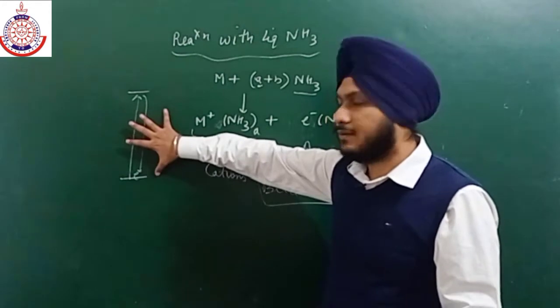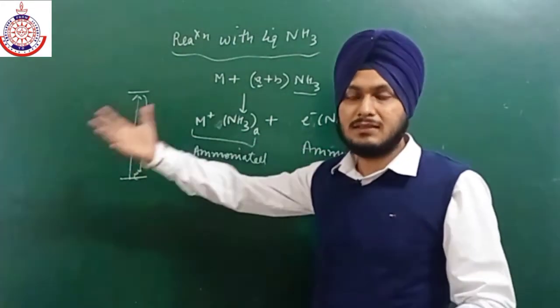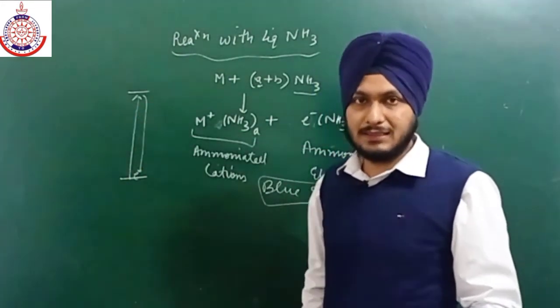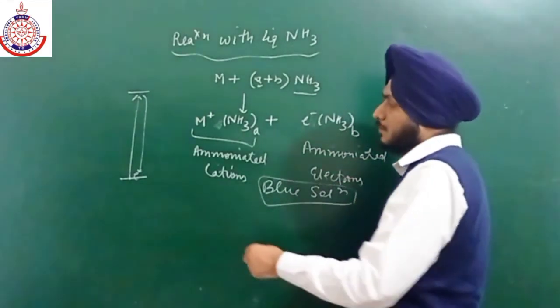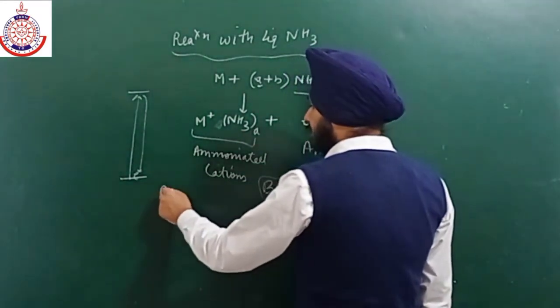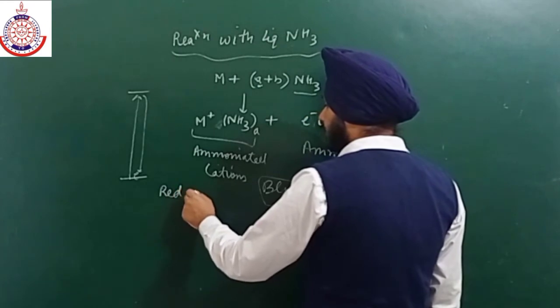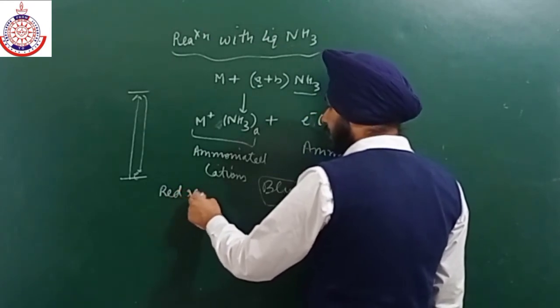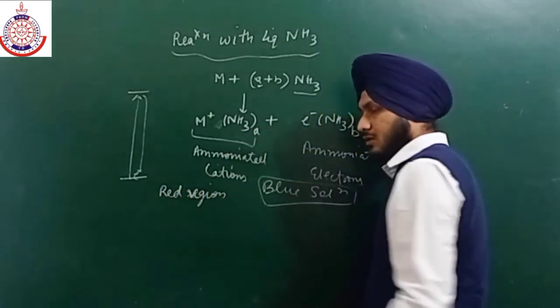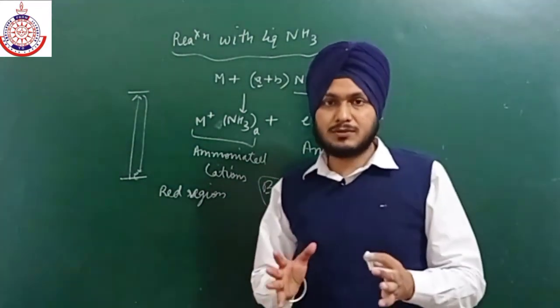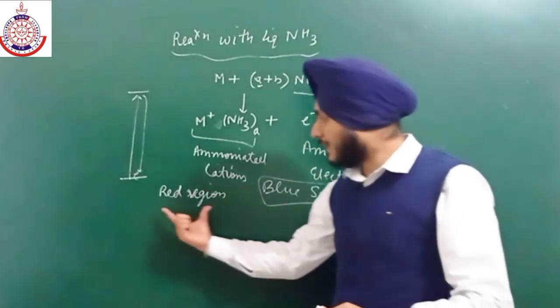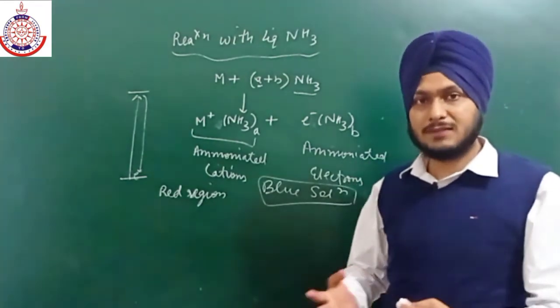The band gap resembles the electromagnetic spectrum, that ranges in the red region. So they simply absorb light which is in the red region of the visible light.